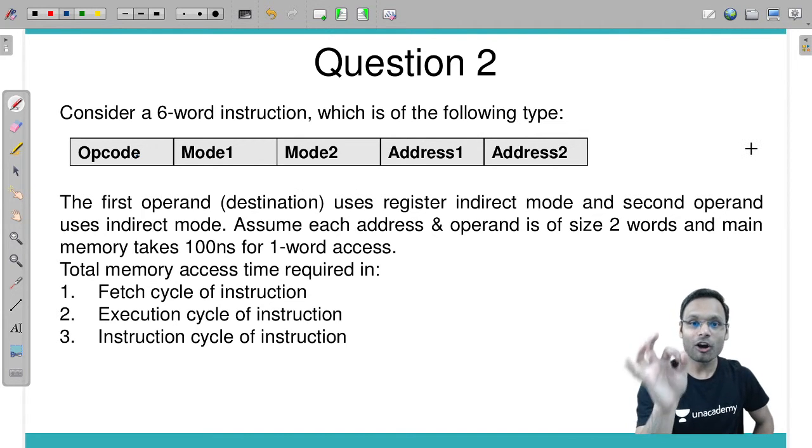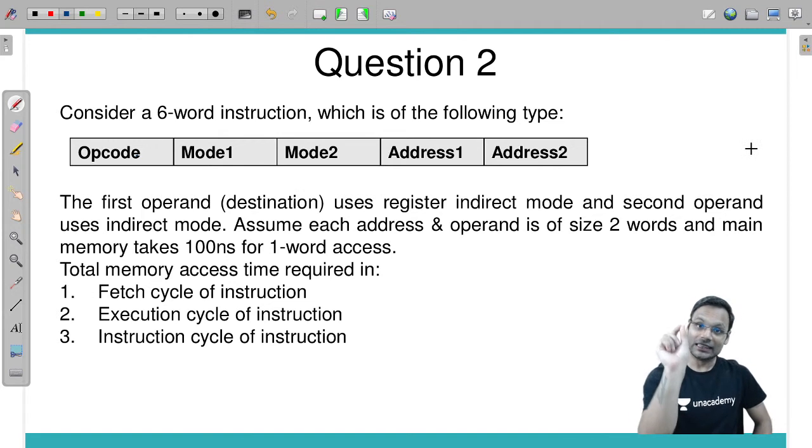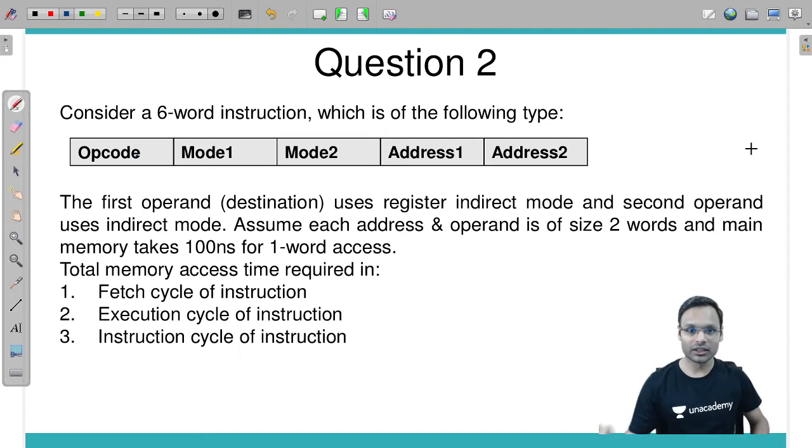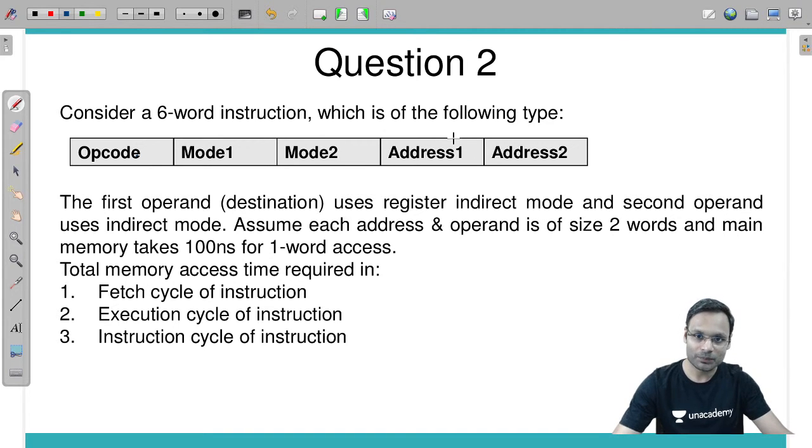The meaning of destination is that this particular operand will store the result of the operation. Fine. The first operand uses register indirect mode, so this particular address will be used for register indirect mode. And the second operand uses indirect mode, so this particular address will be using indirect mode.